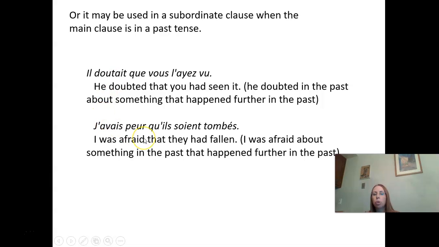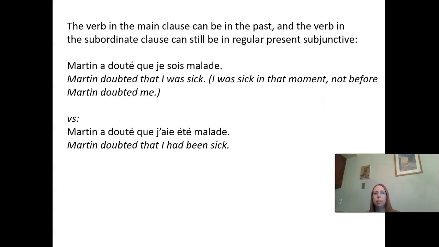J'avais peur qu'ils soient tombés. I was afraid that they had fallen. I was afraid at some point in the past about something even further in the past, that they had fallen. Okay, the verb in the main clause can be in the past, and the verb in the subordinate clause after que can still be in regular present subjunctive also. So you can start with the past tense, passé composé, and then you can still use present subjunctive. So look at the difference.